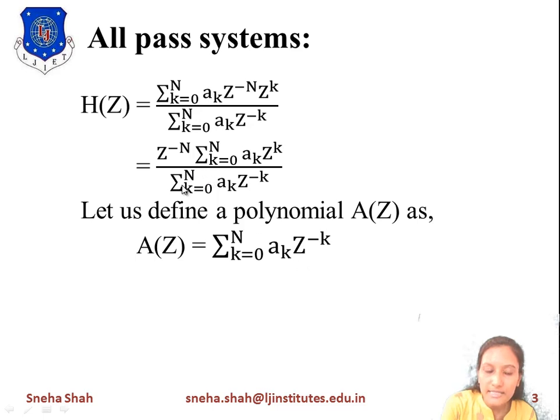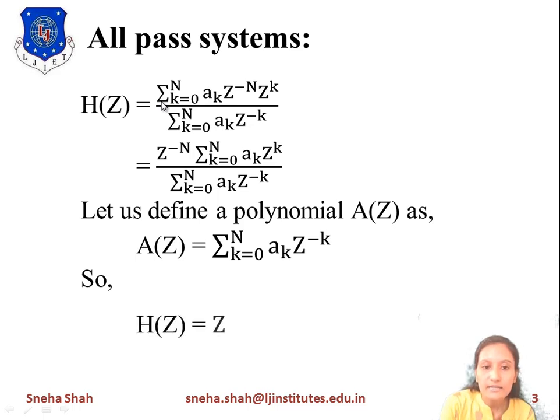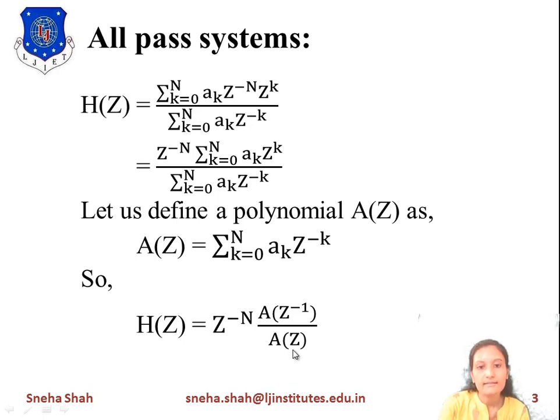Then this term represents A of z, and this term represents z raised to k, which means z raised to minus minus k, right? So this term represents A of z inverse. So H of z equals z raised to minus n times A of z inverse upon A of z. So these two are inverse to each other.